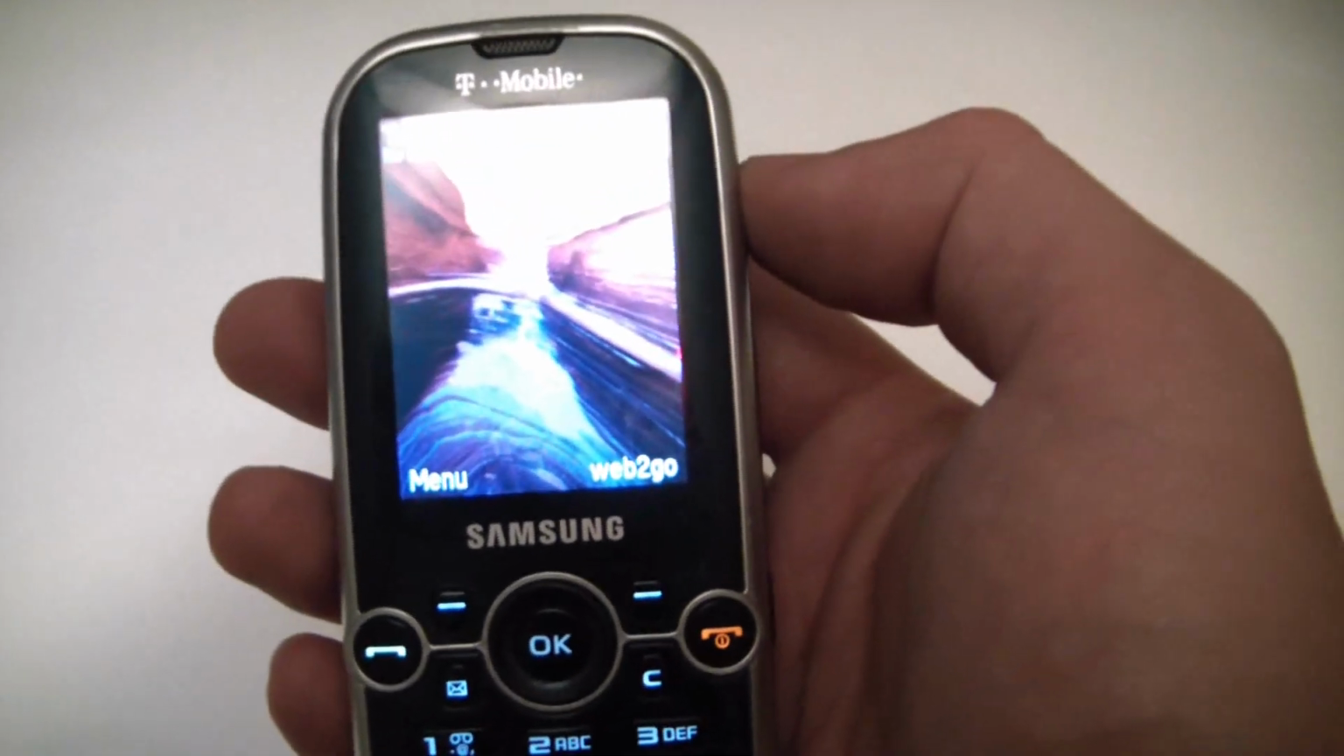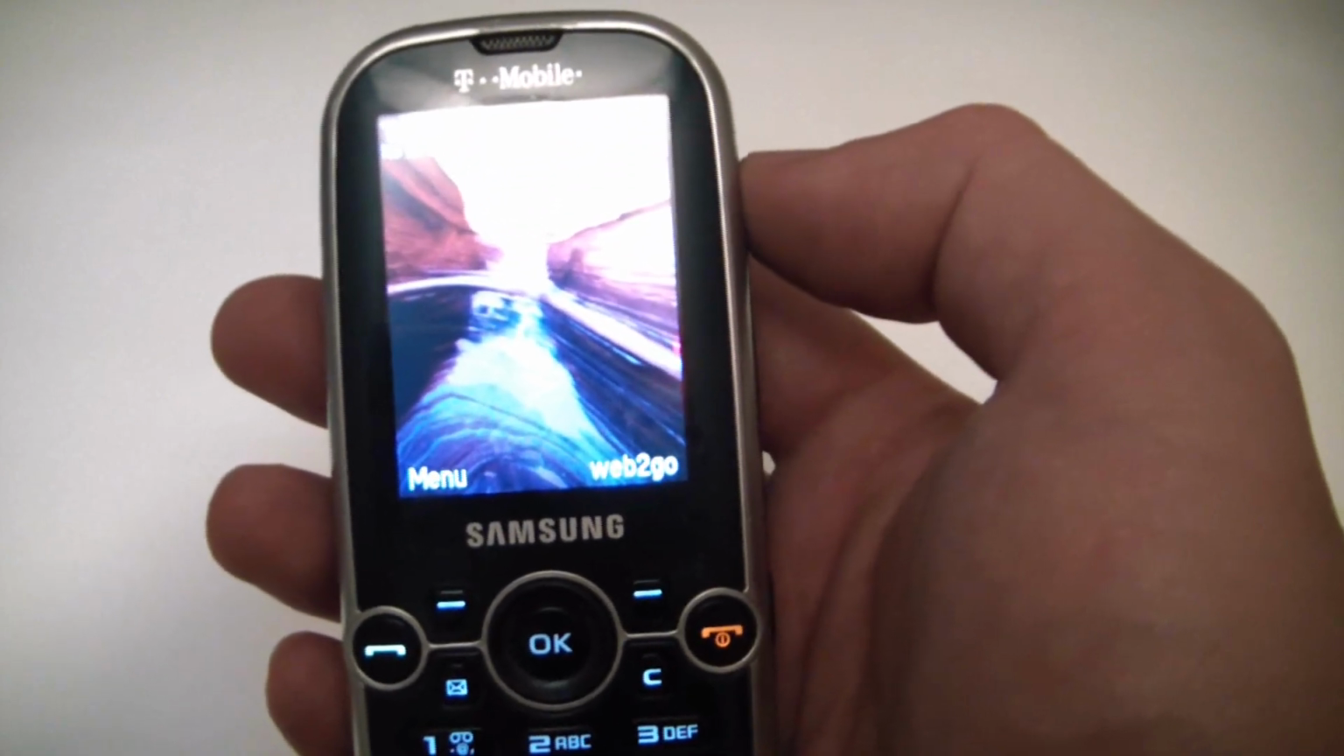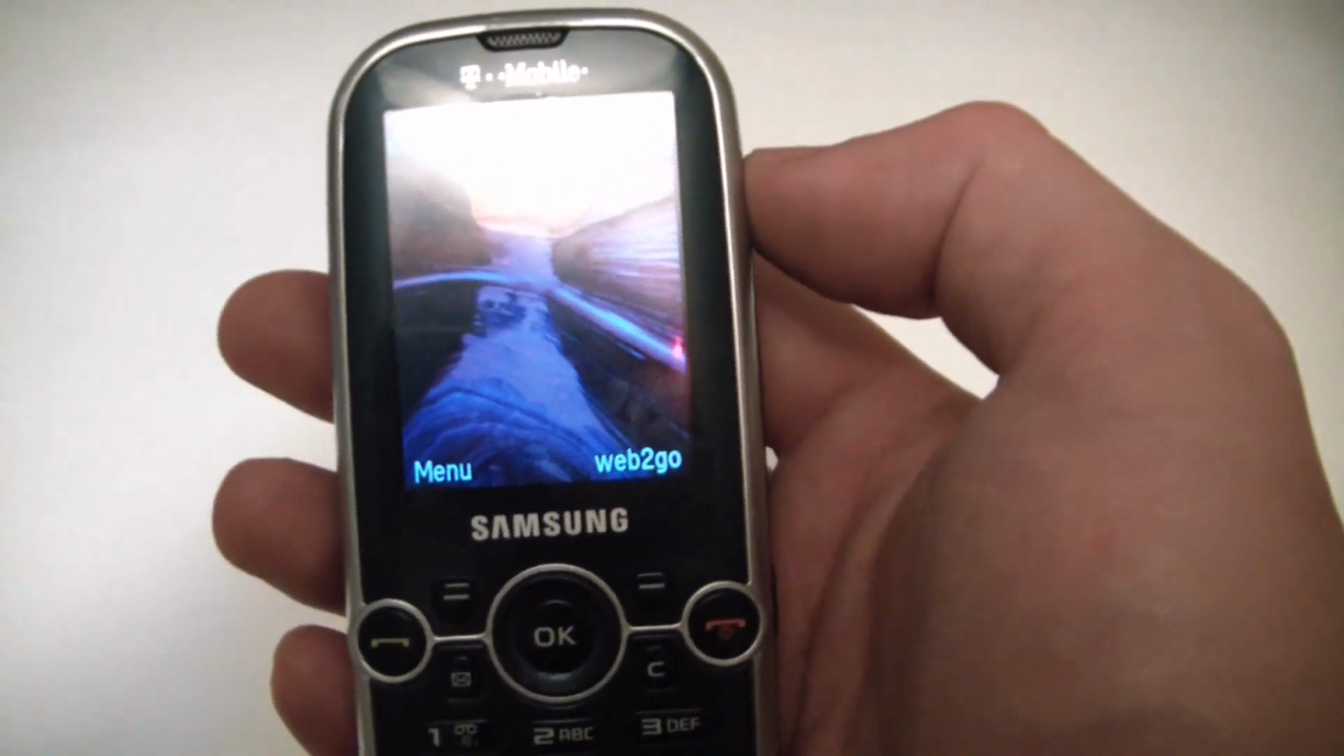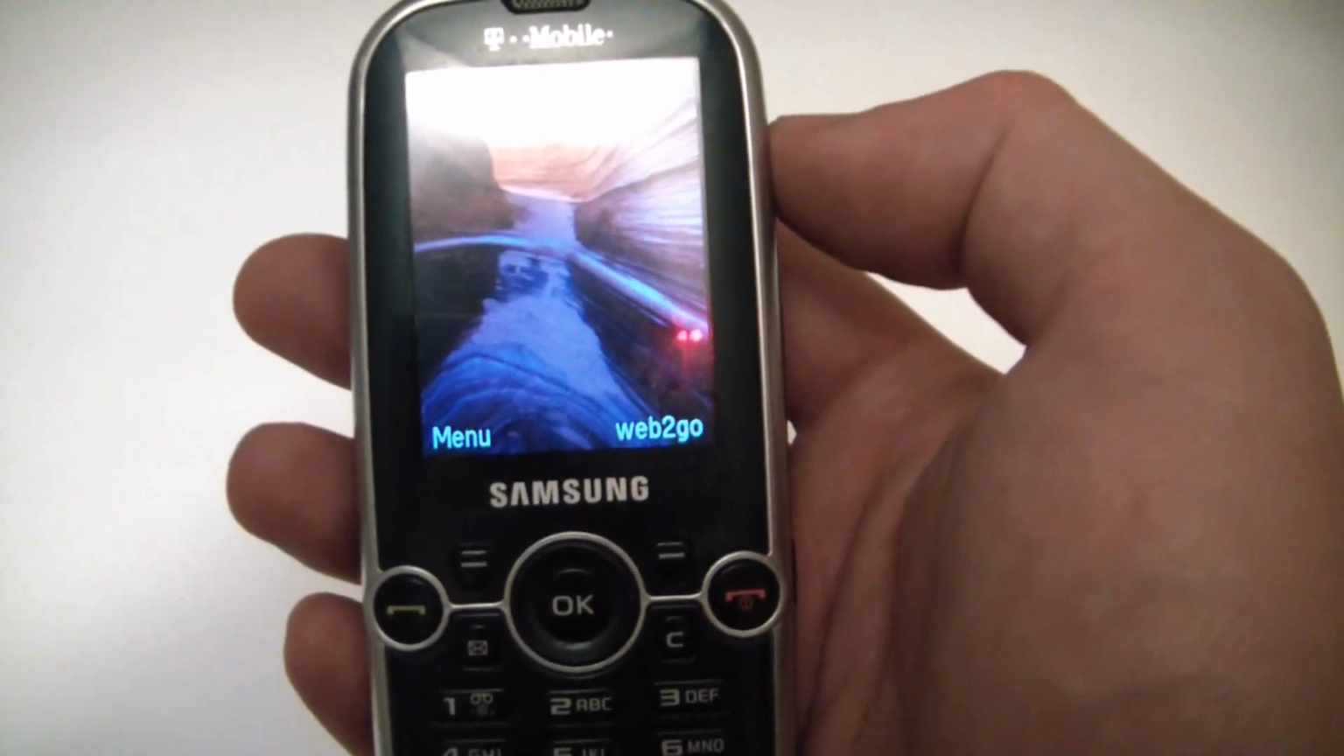Okay, so the phone has been restored to factory settings and the data has been wiped clean.